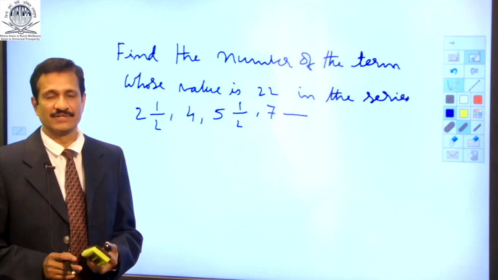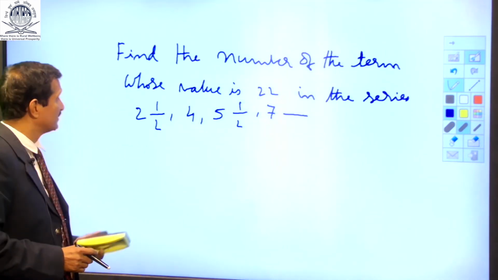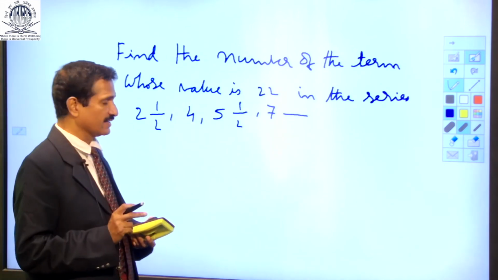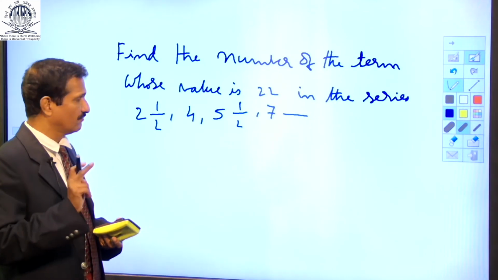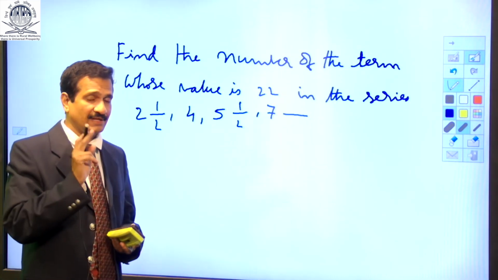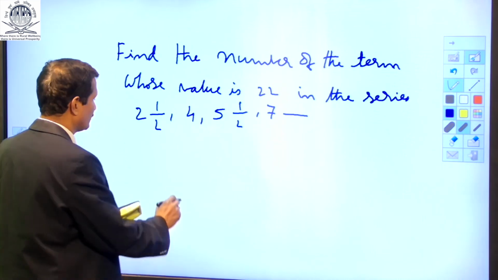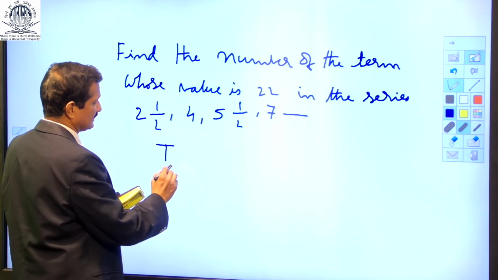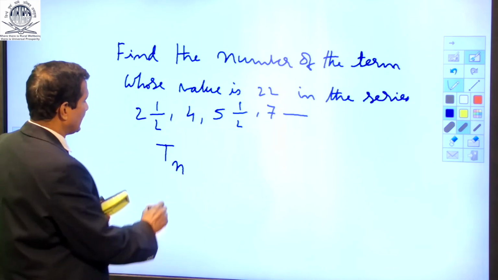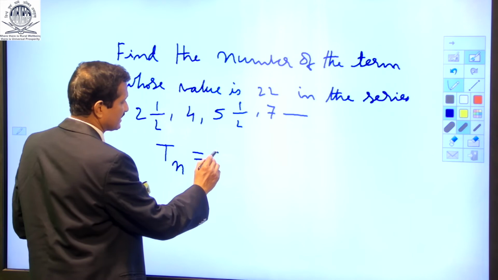Let us now quickly move into another problem. I read the problem. Find the number of the term whose value is 22 in the series 2.5, 4, 5.5 and 7. So here let us assume that the term is n. So we have to find n here, the number of the term. Now the value of Tn is given as 22.